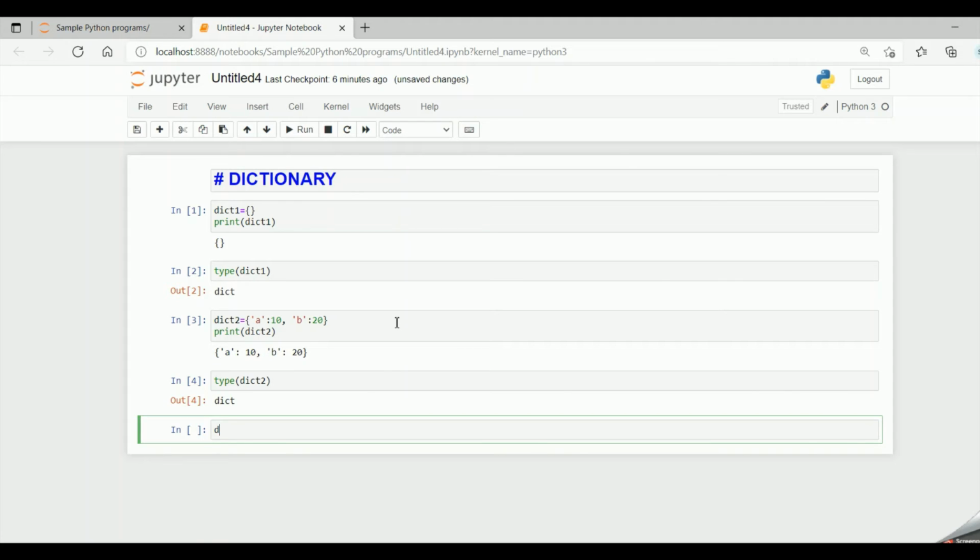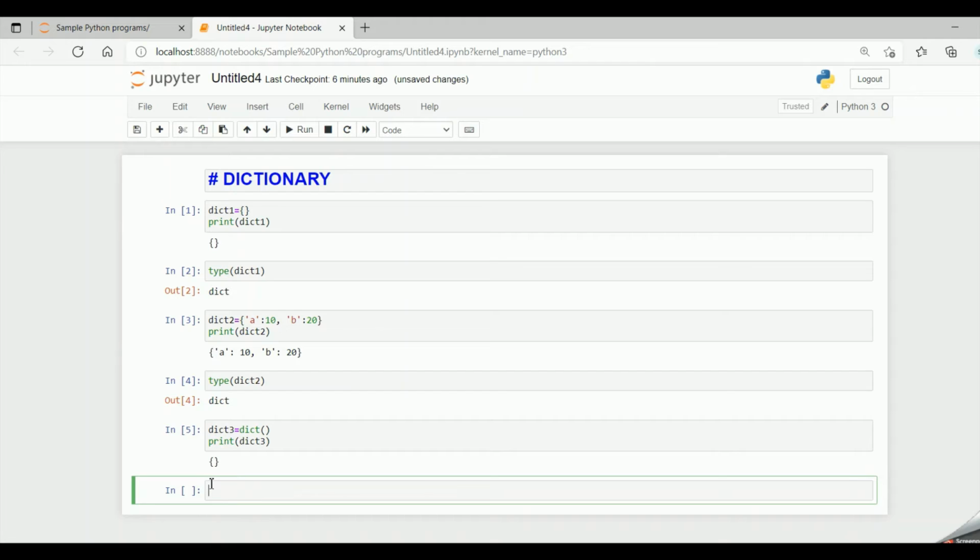If I have dict3 equal to dict and empty parentheses, and now if I say print dict3, it gives an empty dictionary, empty curly braces. So dict and empty parentheses gives an empty dictionary.